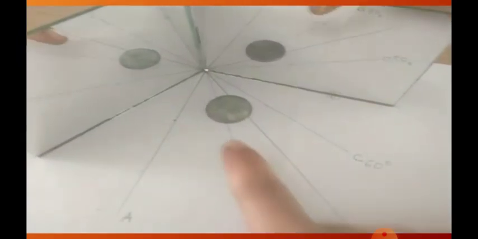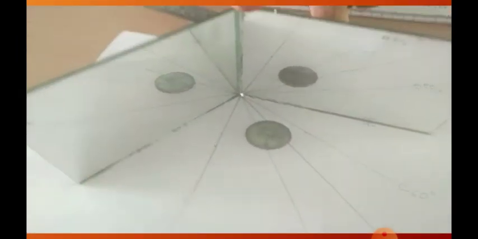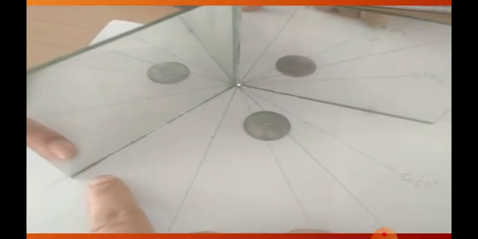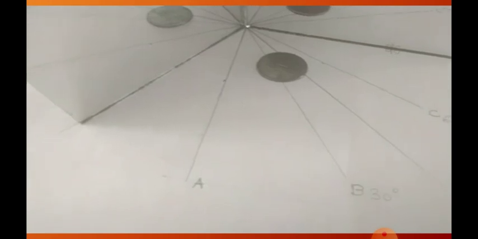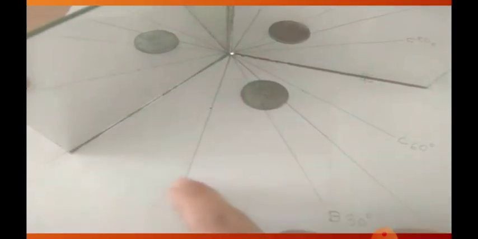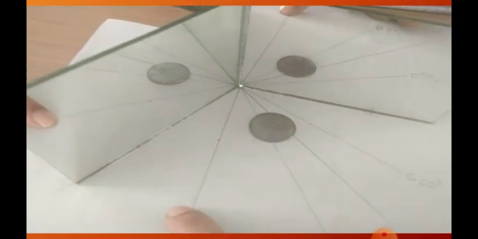formed. Now you can see that this is 90 degree. Now I have changed the angle to 120 degree. That means 20 degrees I have increased. You can see this is A. A and D represents 90 degrees. So I have taken 20 degree more. So that means it is 120 degree.